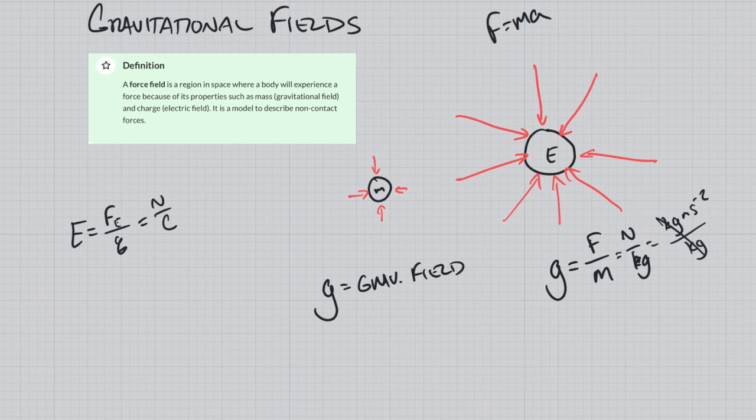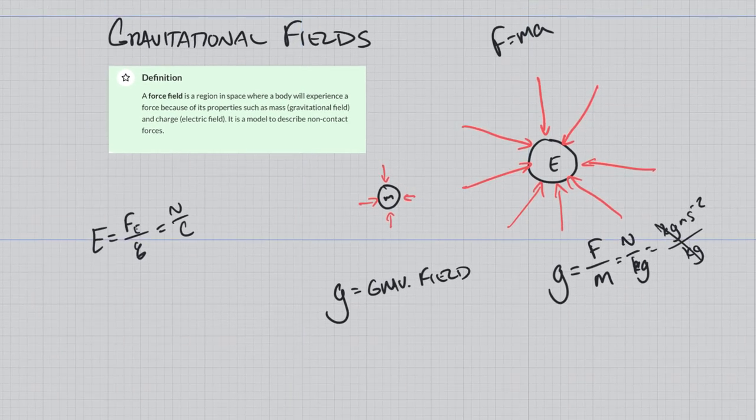Now, there's two ways that we could identify this g. We could also write this as g equals the force of gravity over m. Well, we just found out that the force of gravity was G, mass 1, mass 2 over r squared. And this mass would be something that's in the gravitational field.